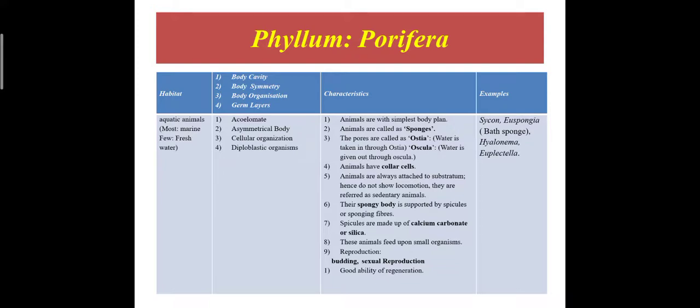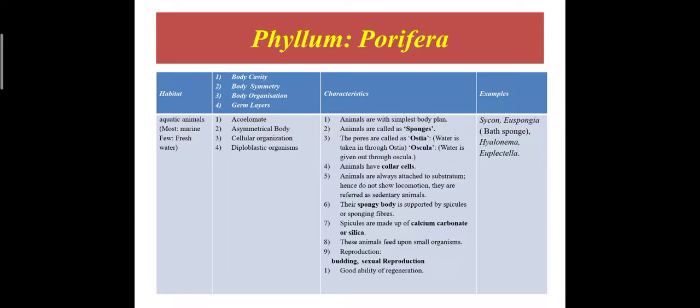We will see the first phylum, that is phylum Porifera. First, what is the habitat? These are aquatic animals. Most of the animals are marine, few are freshwater. Marine animals, that is, those animals which are living in the sea, and the freshwater animals, the animals living in lake, river, and other water bodies except sea.